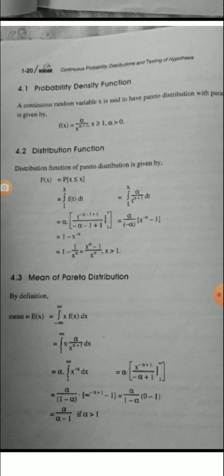So after substituting upper and lower limit, we get alpha upon 1 minus alpha into 0 minus 1, which is equal to alpha upon alpha minus 1 if alpha greater than 1.